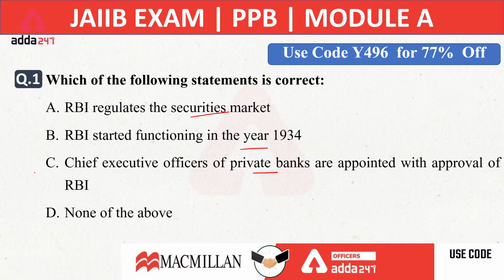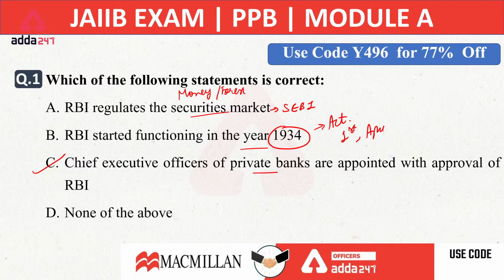That is true. The right answer is C. RBI does not regulate the security market. RBI regulates the money market. RBI regulates the forex market, not the security market. The security market is regulated by SEBI, not RBI. Okay. RBI started functioning in the year 1934? No, in 1934 the RBI Act was passed. RBI started working from 1st April 1935. In 1934 RBI's Act was passed. Okay, so the right option will be your C option.